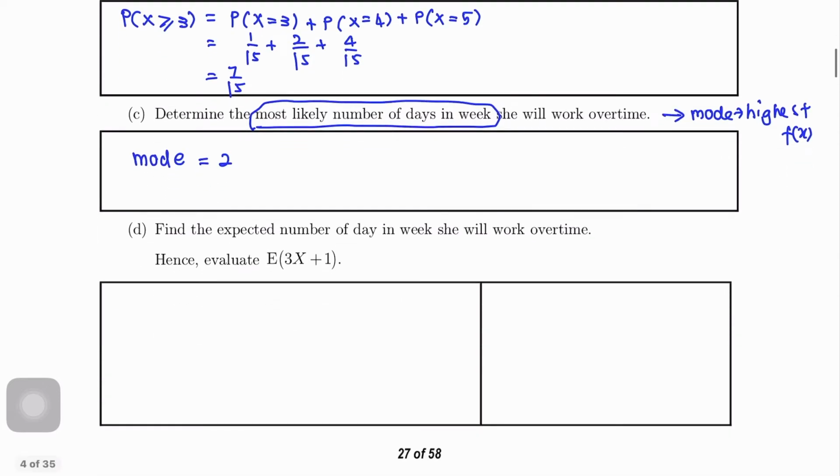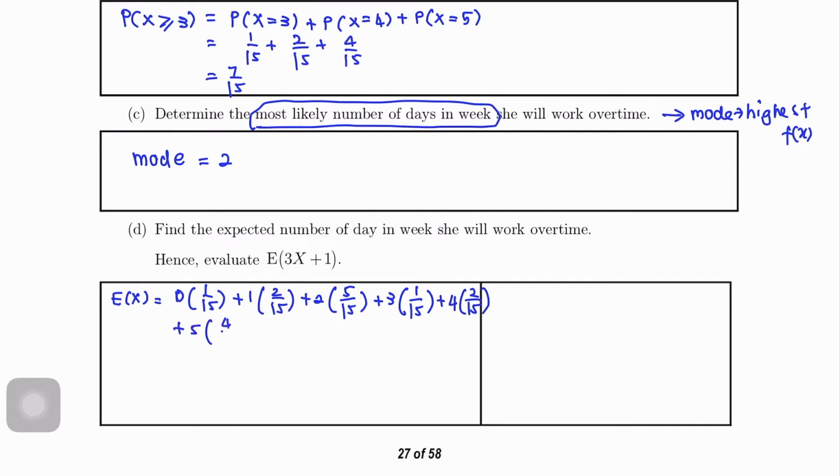Next, find the expected number of days in which she will work overtime. Hence, evaluate E3x plus 1. So, we will use EX. So, summation x times PX. Okay, so 0, 1/15 plus 1, 2/15 plus 2, 5/15 plus 3, 1/15 plus 4, 2/15 plus 5, 4/15.